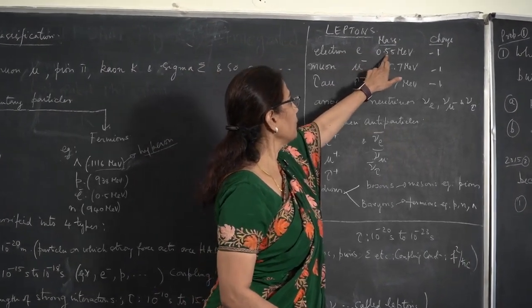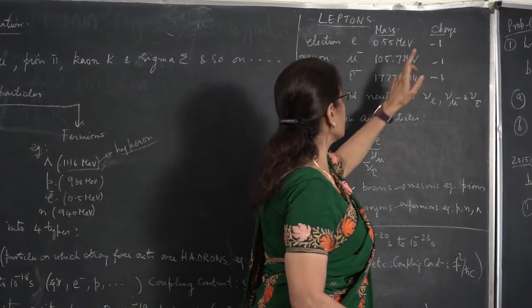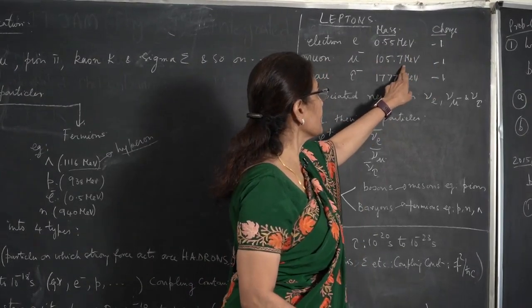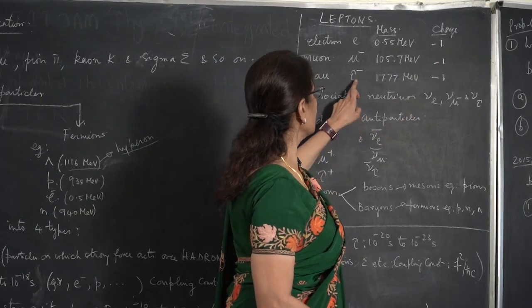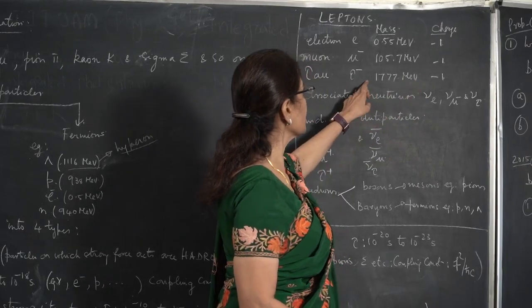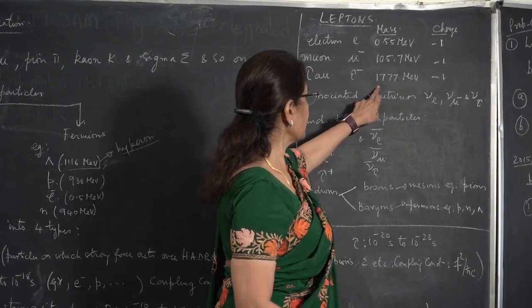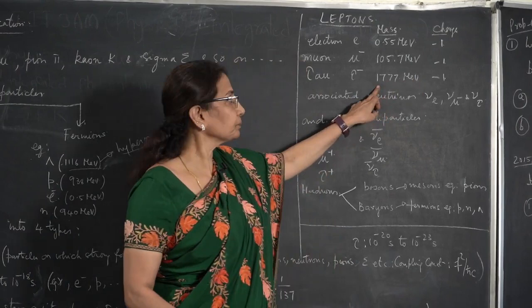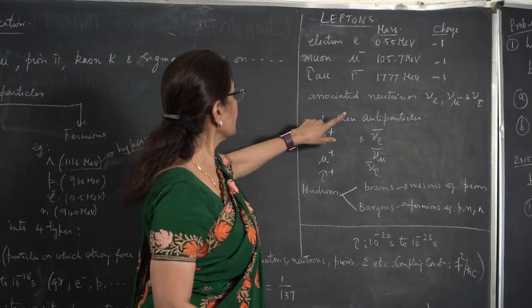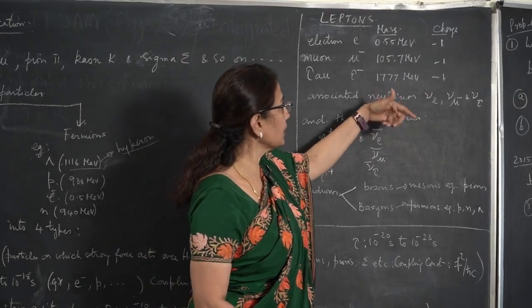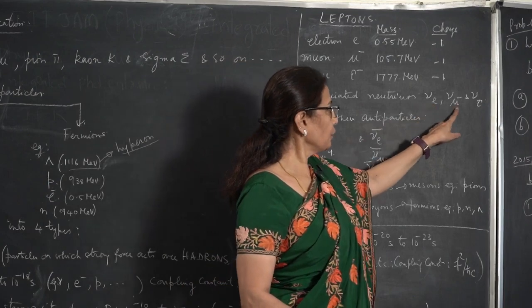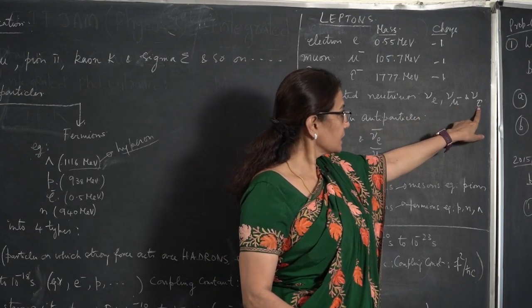Electron is 0.55 MeV mass, charge is -1. Muon, mu minus, is 105.7 MeV and charge is -1. Tau minus is 177 MeV, -1. So the heaviest lepton is the tau particle. The lightest one is the electron. And what about the neutrinos? There are neutrinos associated with these particles, which are electron neutrino, muon neutrino and tau neutrino.